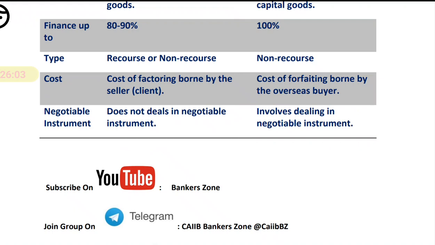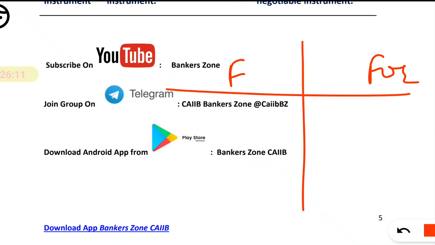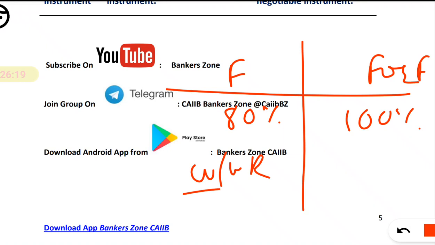Okay, so what we have learned, the main difference between factoring and forfeiting: in both you can get finance right before the maturity, but in case of factoring it is 80 to 90%, while for forfeiting you can get up to 100%. Factoring may be with or without recourse to the exporter, while forfeiting is always without recourse to the exporter.